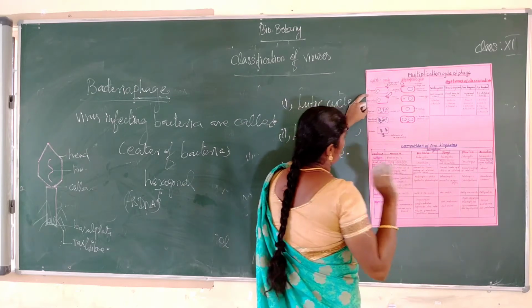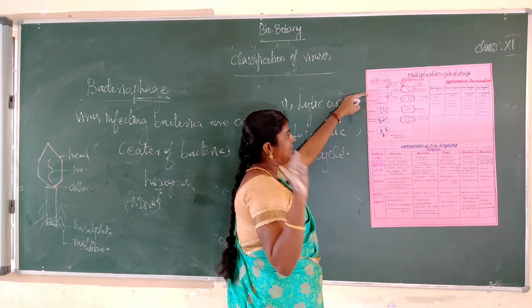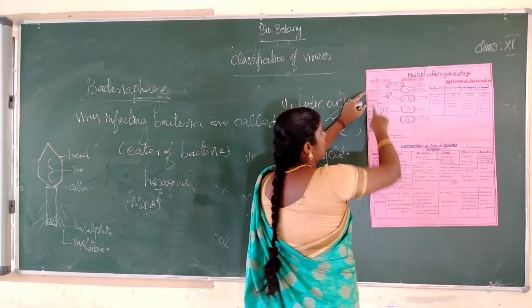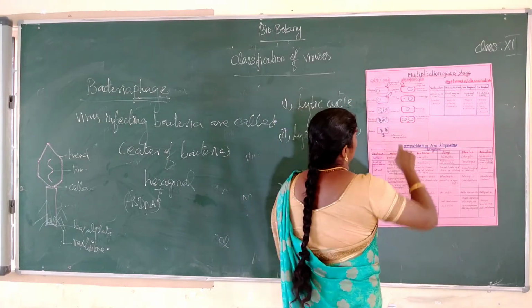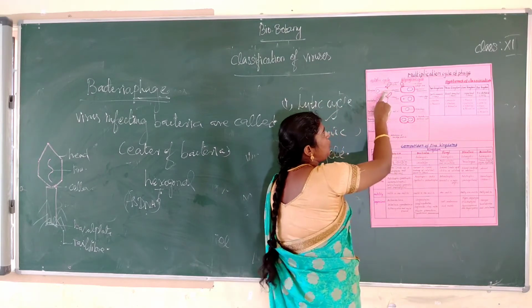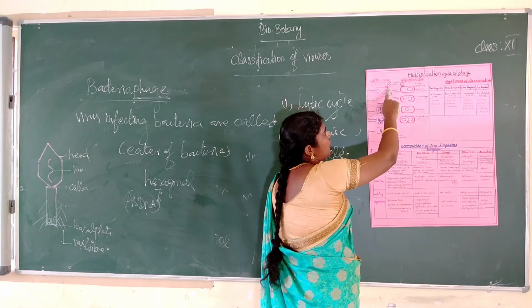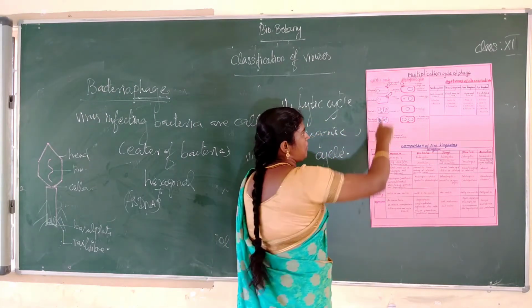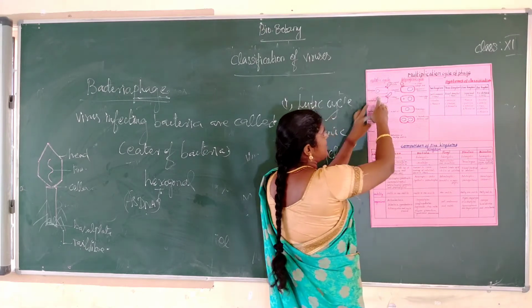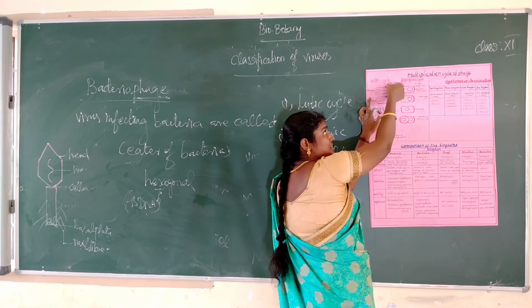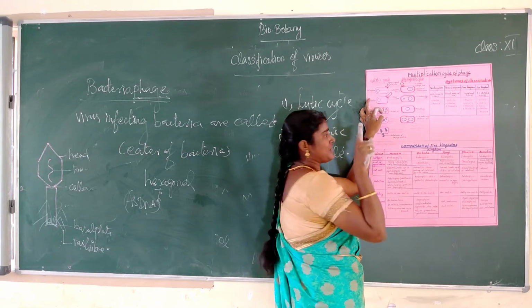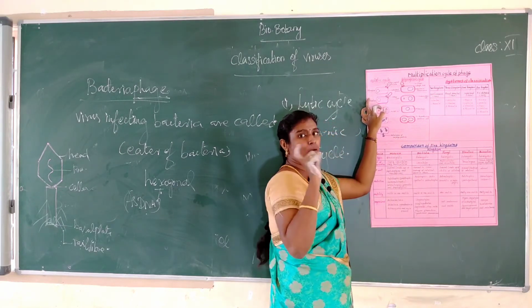There are five processes: adsorption, penetration, synthesis, assembly and maturation. The first one, adsorption: the phage tail makes contact with the bacterium, and the tail fibers recognize the receptor site on the bacterial cell surface. This is called adsorption.